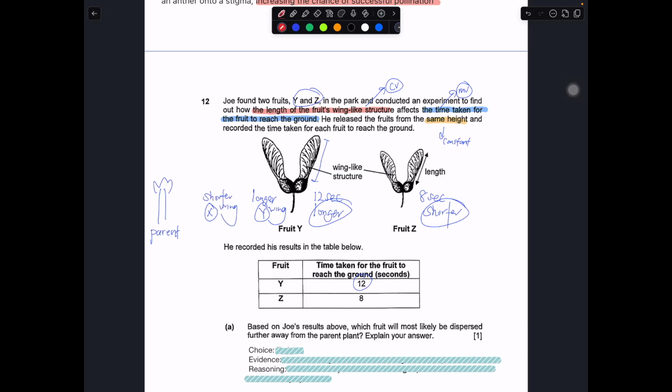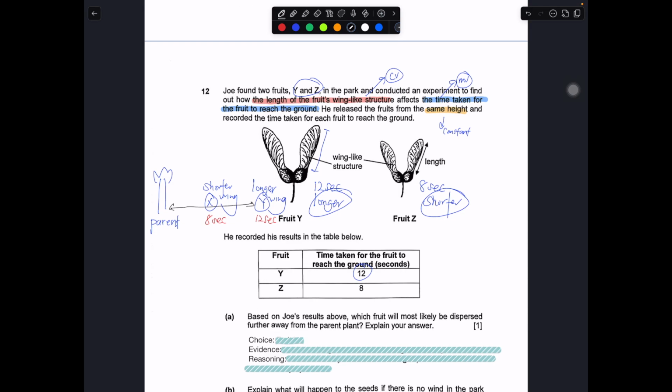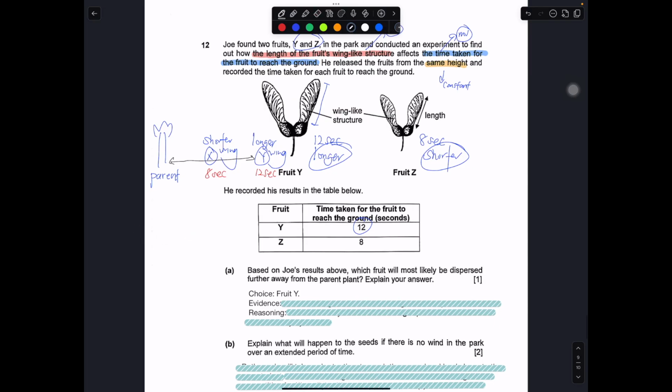This one took 8 seconds, so it falls to the ground faster. This one took 12 seconds, a longer time to fall to the ground. So if you compare, which one dispersed further? It should be Y. The choice is very clear cut.